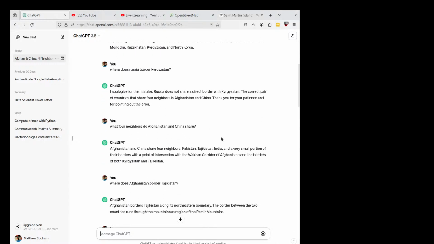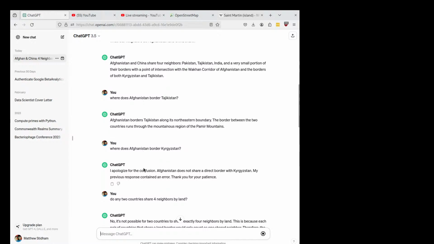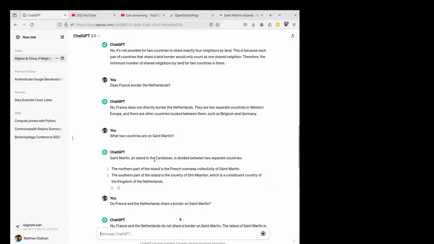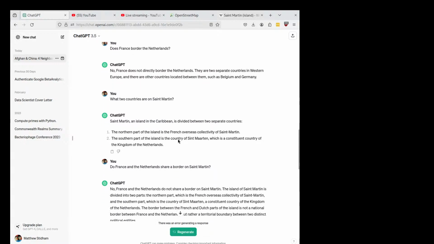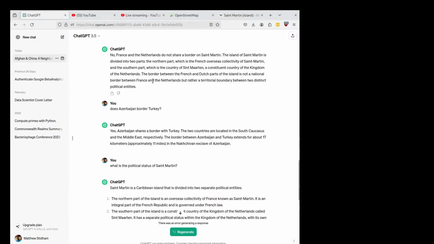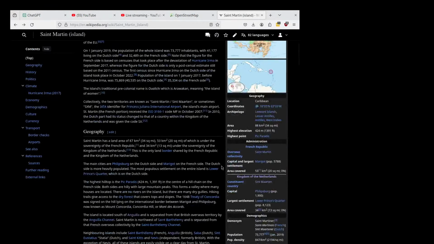Then it says there's this weird tri-point between Kyrgyzstan, Tajikistan, and Afghanistan. That does not exist. And then it realized it's a mistake again. This is not possible. Then I tried to get it to do the French. It says France does not border the Netherlands, and that's incorrect. What two countries are on St. Martin? And then it says all of this nonsense, which is just absolutely incorrect.